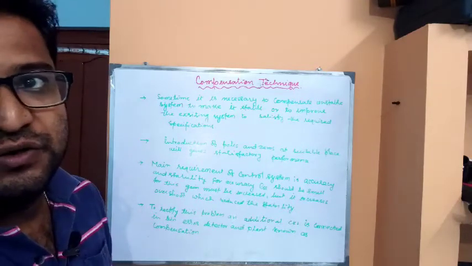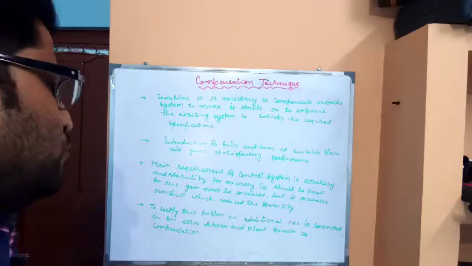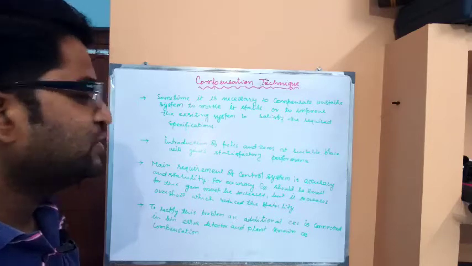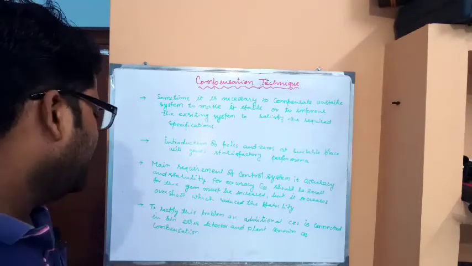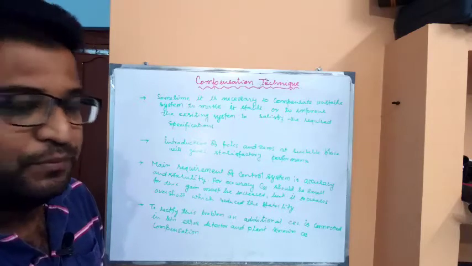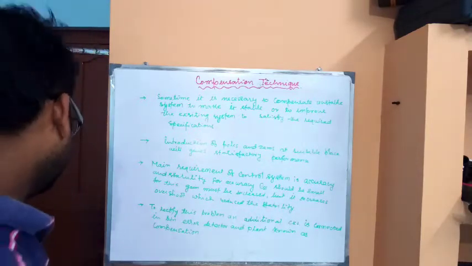But we need both accuracy and stability of control system. So to rectify this problem, an additional circuit connected in between the error detector and the plant is known as the compensation or compensator circuit.